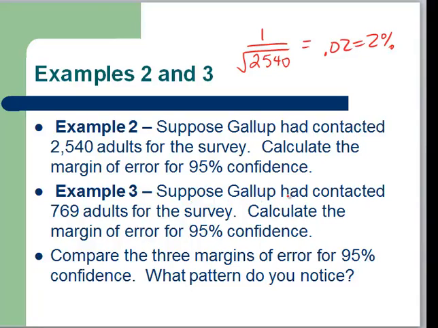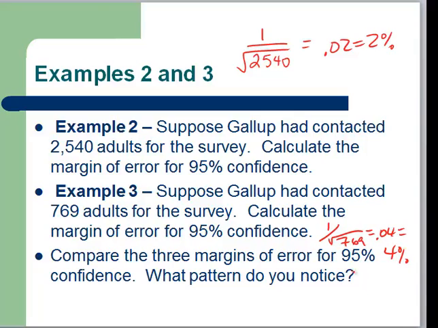Suppose instead Gallup had contacted only 769 adults for the survey. We want to calculate the margin of error for 95% confidence. Well, 769 is by far the smallest sample of the 3 samples that we've talked about, so we're expecting the margin of error to be much bigger. And sure enough, when we take the margin of error, 1 divided by the square root of 769, we get 0.04, or 4%, to the nearest percentage.